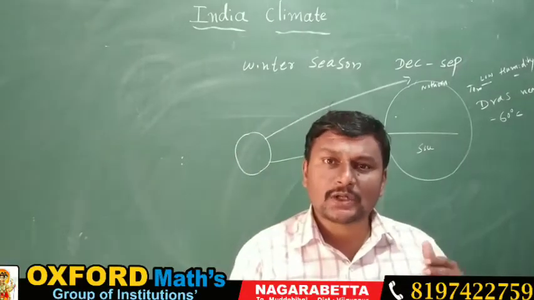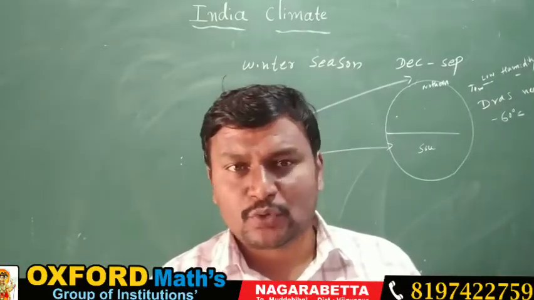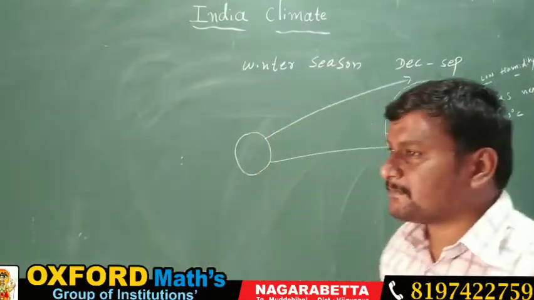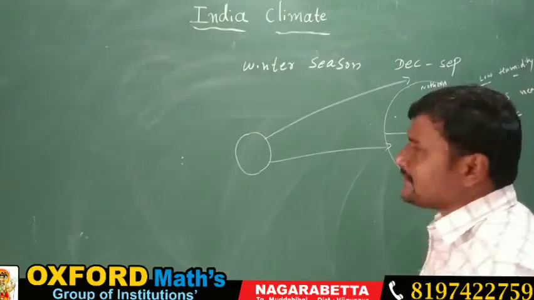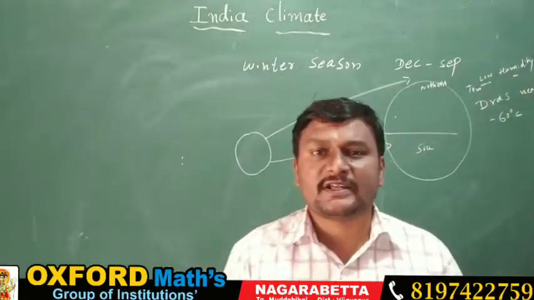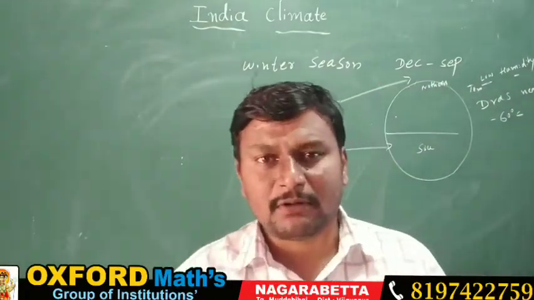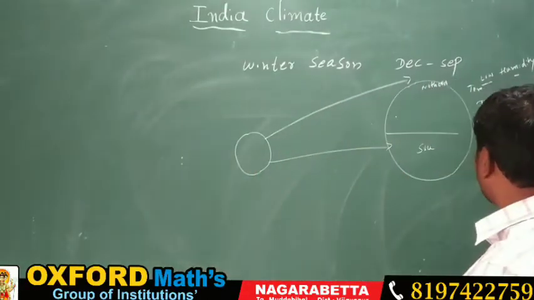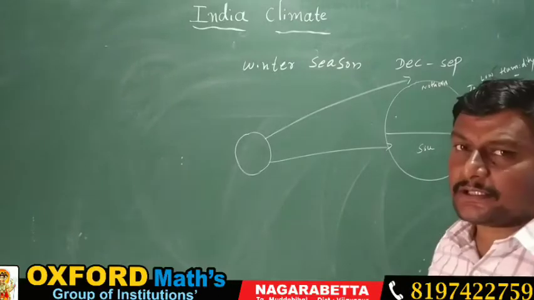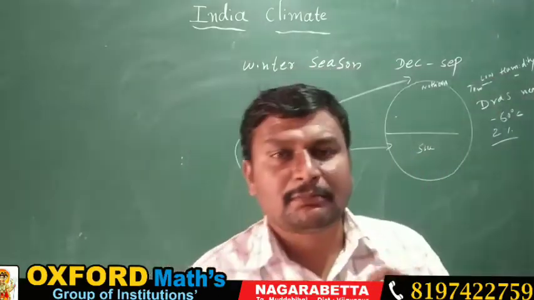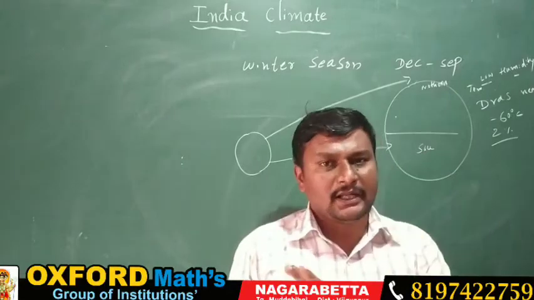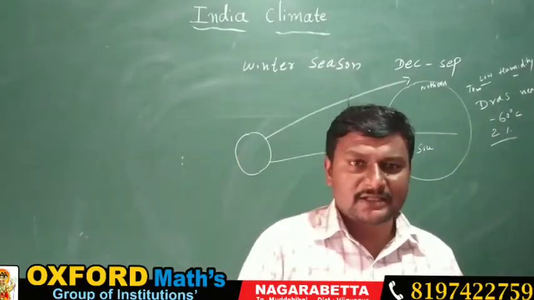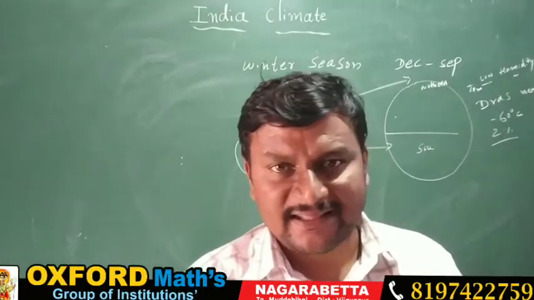because very cold winds are going to blow. Naturally, in the other parts rain is going to fall, but especially in Jammu and Kashmir, what happens? There is heavy snowfall in the winter season. Actually, only 2% of rain, how much percent? 2% of rain falls in the winter season in India. These are some of the information regarding the winter season we are going to learn in this lesson.